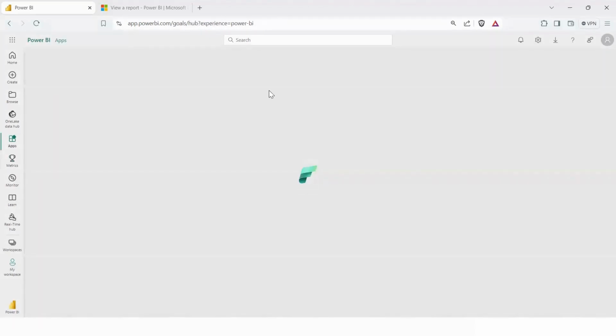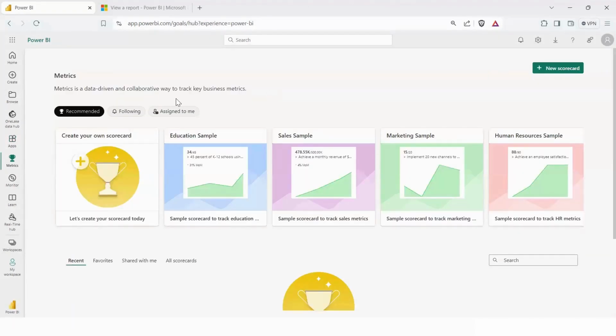Then we have the metrics option. Over here, it would allow you to collaborate and manage the key business metrics in your organization. So we have already talked about KPI, and it is a place where you can manage all those things. You can see some examples of these key business metrics over here, like the human resources sample, the marketing sample,